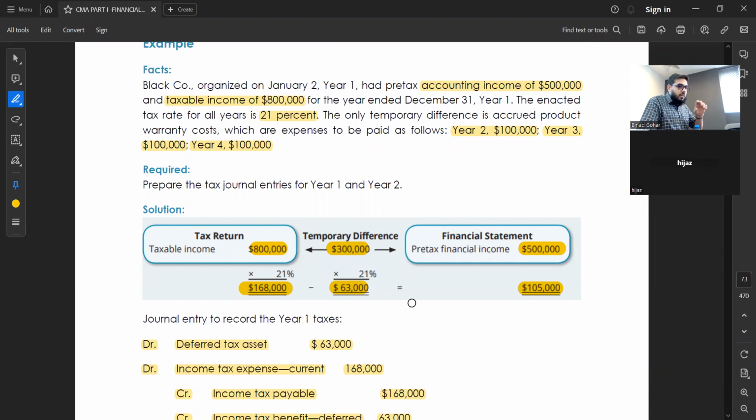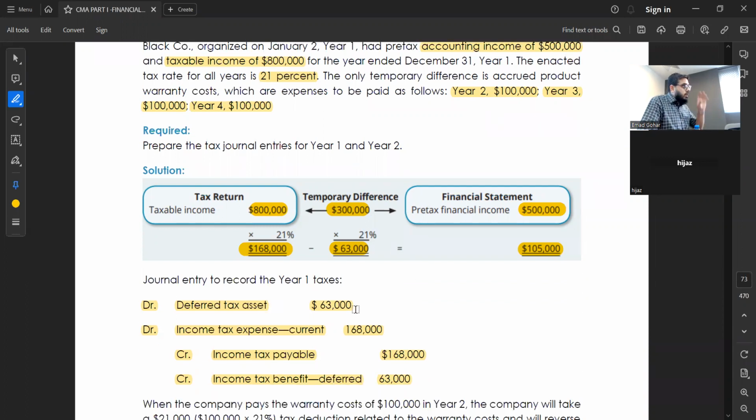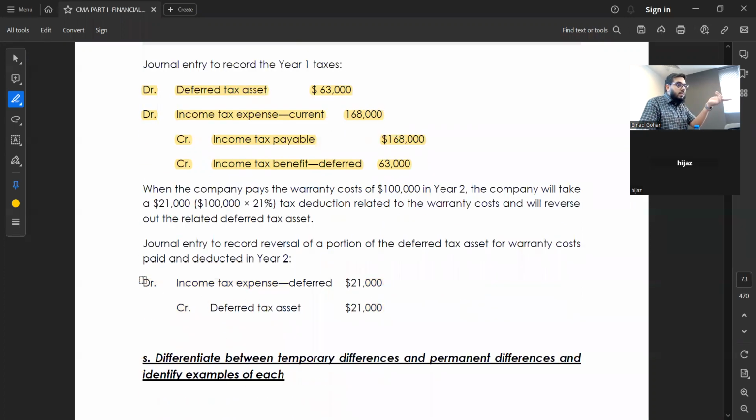21,000. So see, deferred tax asset is how much in your balance sheet? 63. Out of it, you can reverse 21. In year 2, what you will reverse? 21. Then same entry you will pass in year 3. Same entry you will pass in year 4, like this.